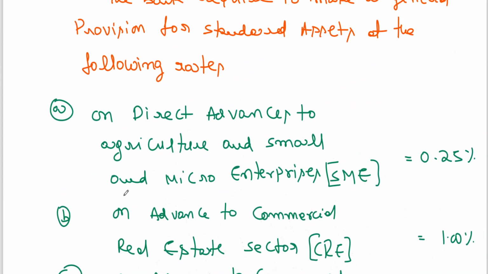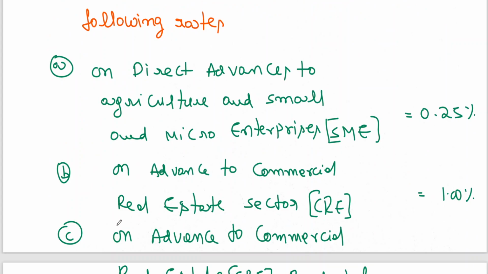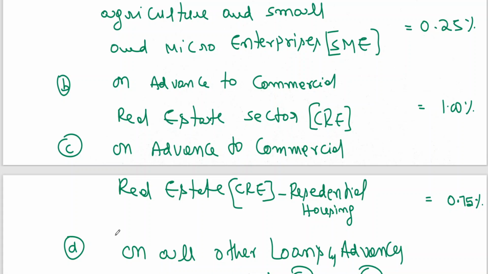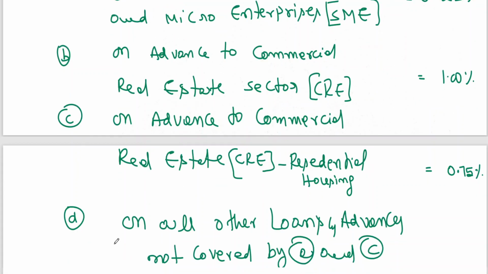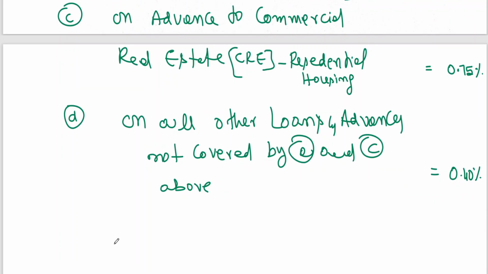On direct advances, on standard assets we are talking about. On direct advances, SME, small and micro enterprise, 0.25%. Advance to commercial real estate sector, 1%. Advance is nothing but loan, my dear friends. To commercial real estate, residential housing, 0.75. On all other loans and advances not covered by A and C above, 0.4%.